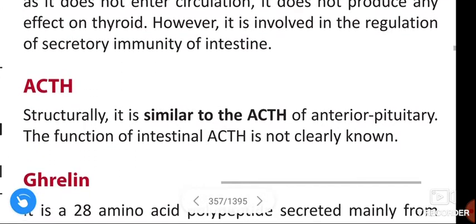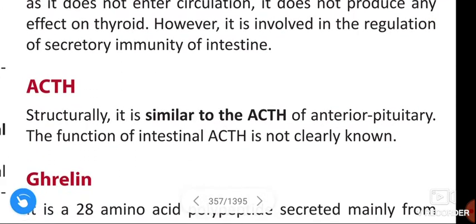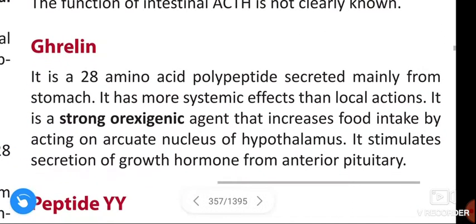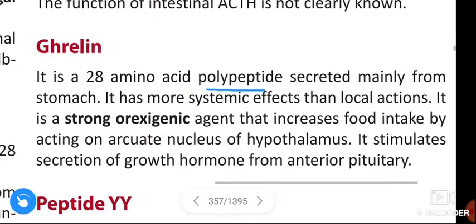Next, ACTH, adrenocorticotropic hormone. Structurally, it is similar to the adrenocorticotropic hormone of the anterior pituitary. The function of intestinal adrenocorticotropic hormone is not clearly known. Next, ghrelin. It is a 28 amino acid polypeptide secreted mainly from the stomach.